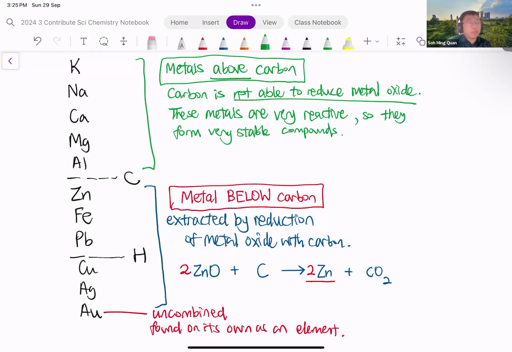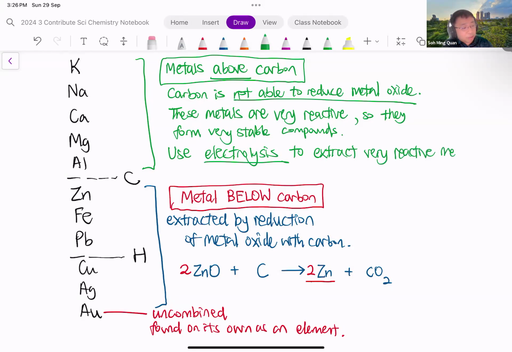And because of that, in order to extract these metals from their compounds, we need to break down the compound. And the way we break down these compounds of sodium, potassium, is we need to use electrolysis, basically using electricity to break down the compound. So for these metals above carbon, we need to use electrolysis to extract them because they are very, very reactive.